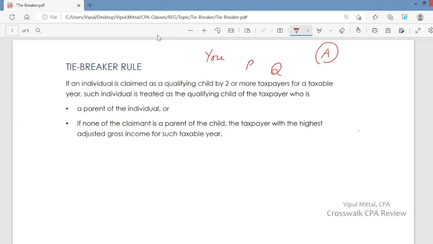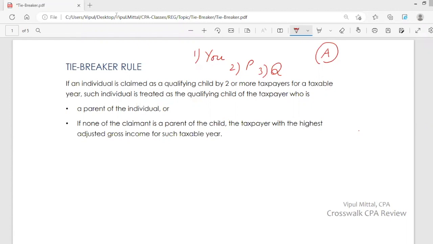Let's read. If an individual is claimed as a qualifying child by two or more taxpayers for a taxable year, such individual is treated as the qualifying child of the taxpayer who is parent of the individual, or if none of the claimants is a parent of the child, the taxpayer with the highest adjusted gross income for such taxable year. So the rule is simple that A is qualifying child of his parent. But if none of the claimants is a parent of the child, the taxpayer with the highest adjusted gross income.